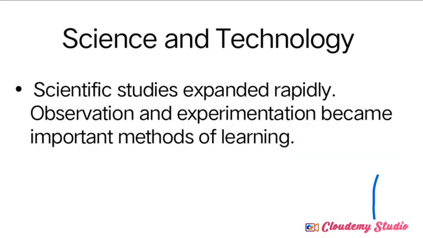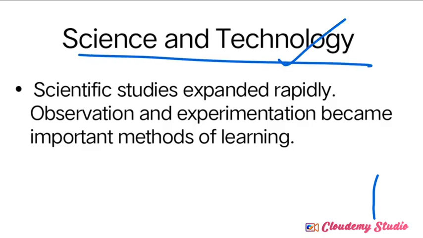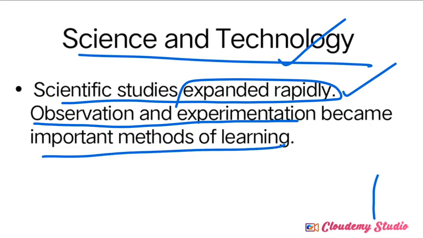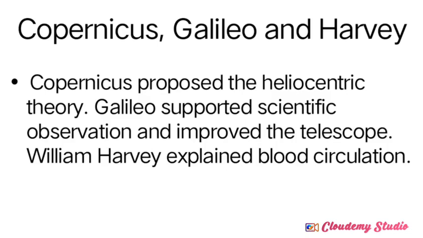So next, science and technology. Just as literature, art, architecture and music developed during the Renaissance, science and technology also developed. Scientific studies expanded rapidly, meaning they gave preference to scientific knowledge and studies at that time. Observation and experimentation became important methods of learning. Rather than learning theories, they gave preference to observation and practical knowledge. That contributed to many modern innovations and developments in technology. I mention a few examples here.